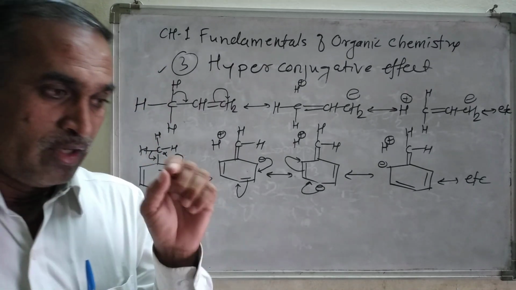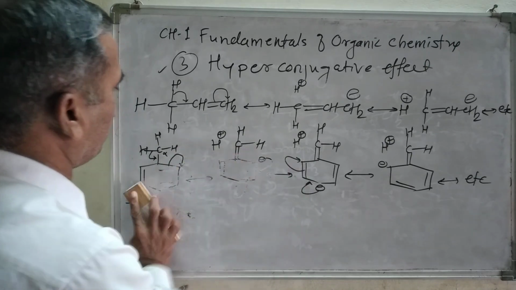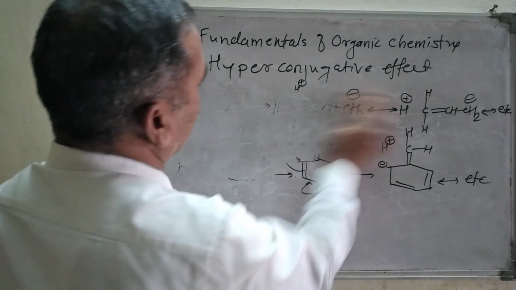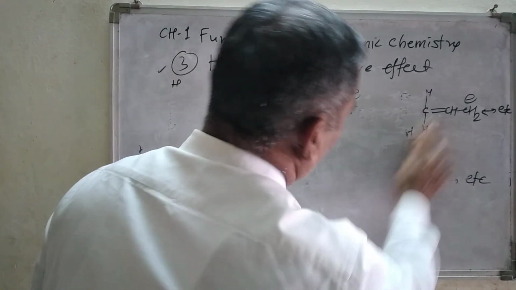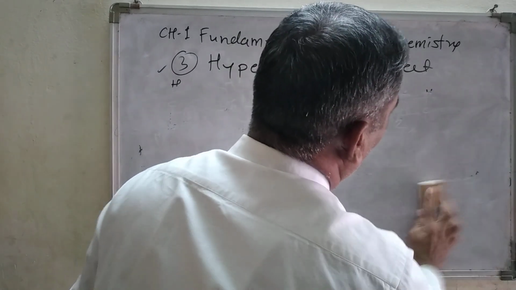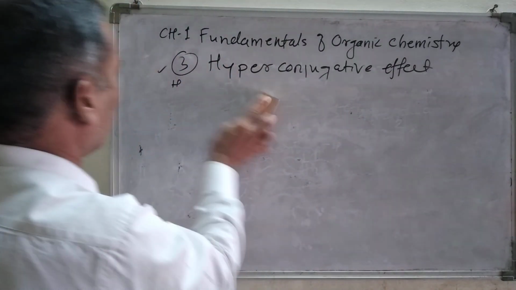Now let us see one example to understand whether you understand the hyperconjugative concept or not.